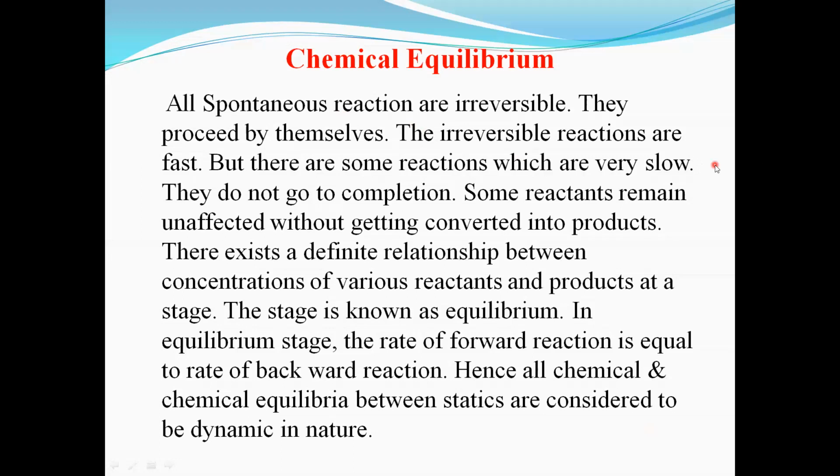Then, on the basis of heat evolution, there are two types of reaction: exothermic reaction and endothermic reaction. A reaction in which heat is evolved is called an exothermic reaction, and a reaction in which heat is absorbed is called an endothermic reaction.